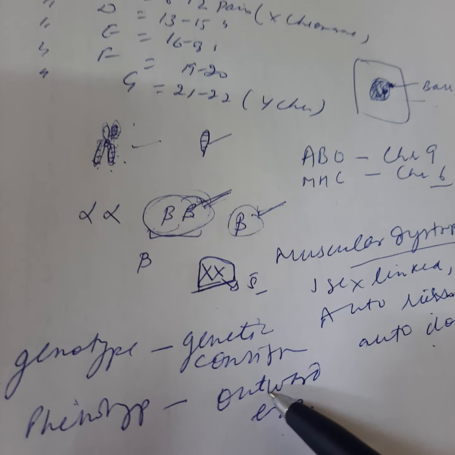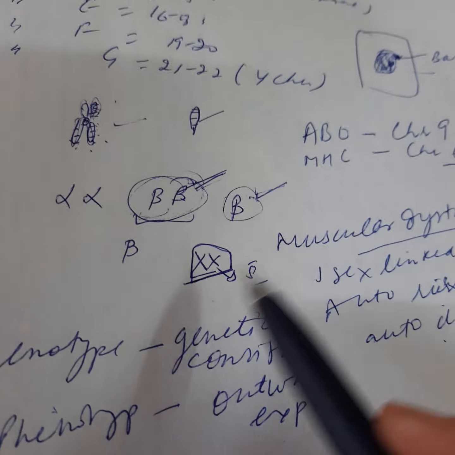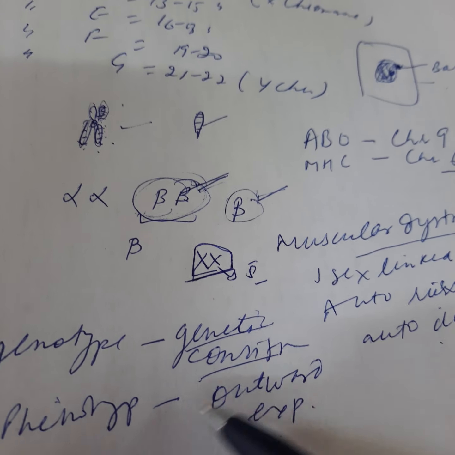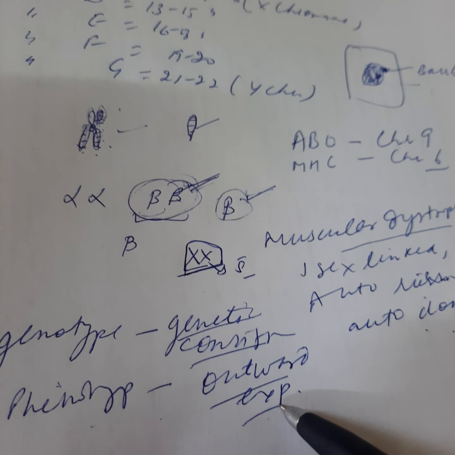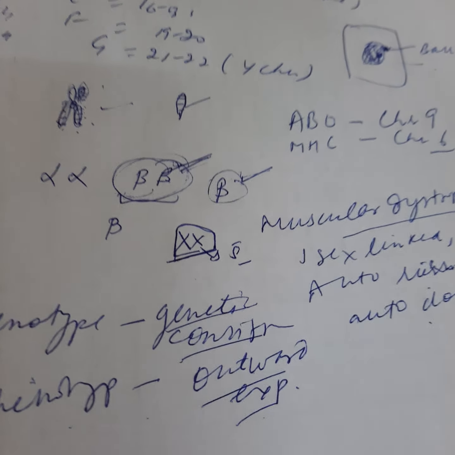And what is genotype? Genotype refers to the total genetic constitution of an individual, that is related to the genetic material. Phenotype is the outward expression, the physical outlook of the person.